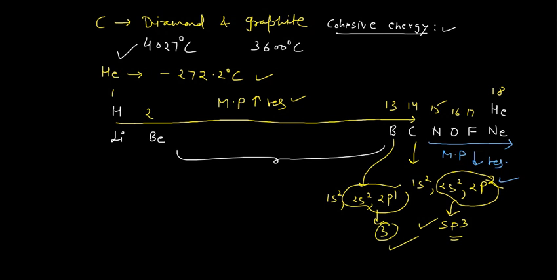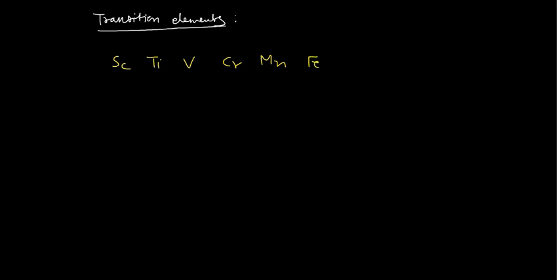So what about the transition elements? I am writing transition elements here, and I am discussing only the 3d transition series to explain the things. Say for example, if you start somewhere here: scandium, titanium, vanadium, chromium, manganese, iron, cobalt, nickel, copper and zinc.